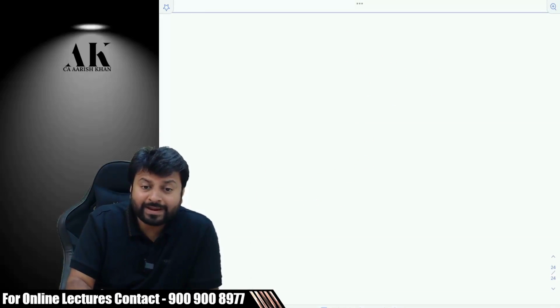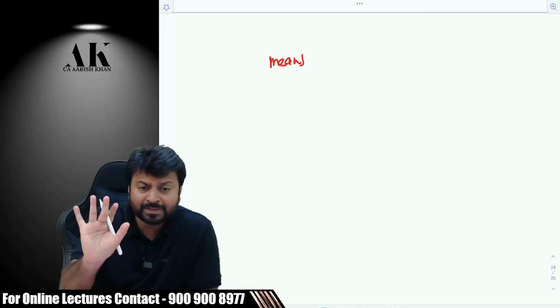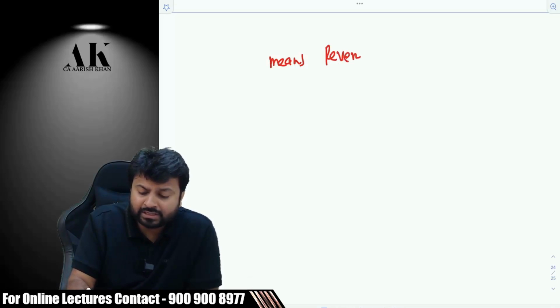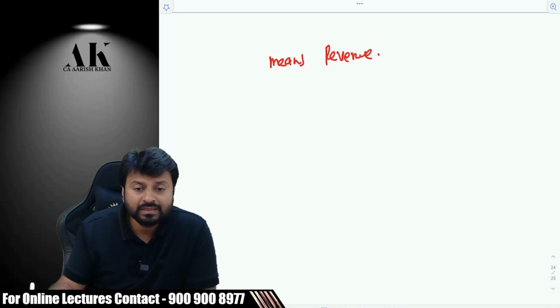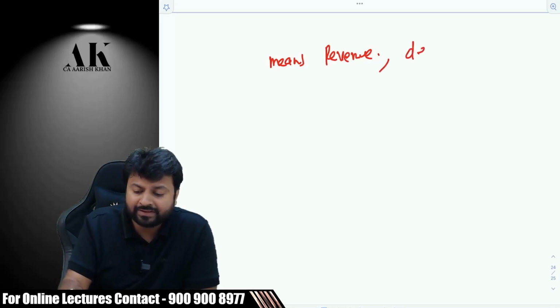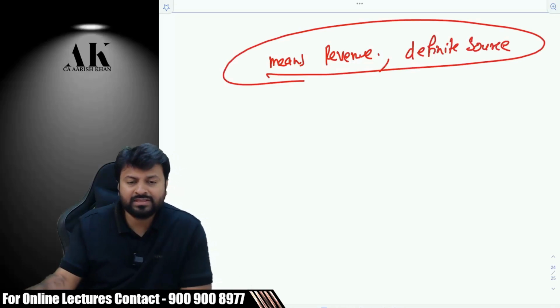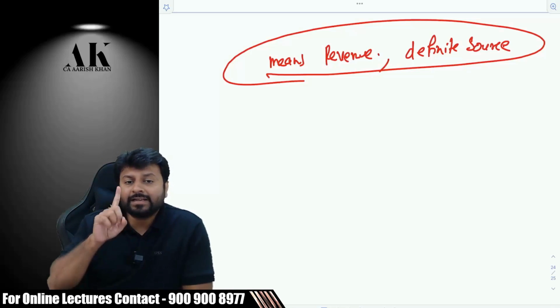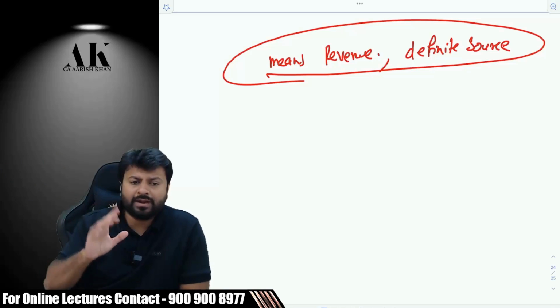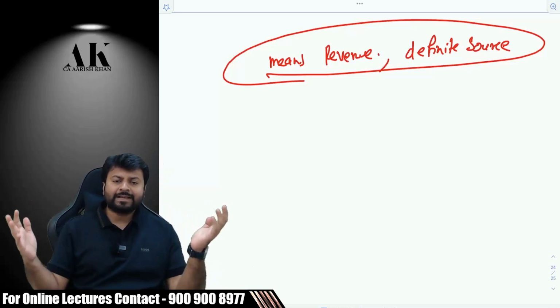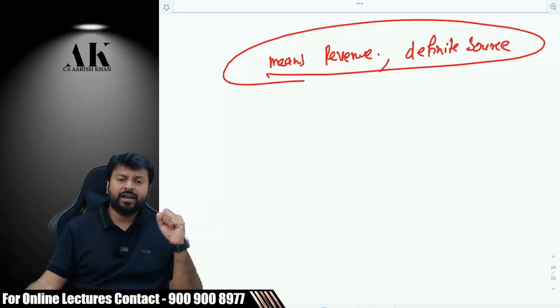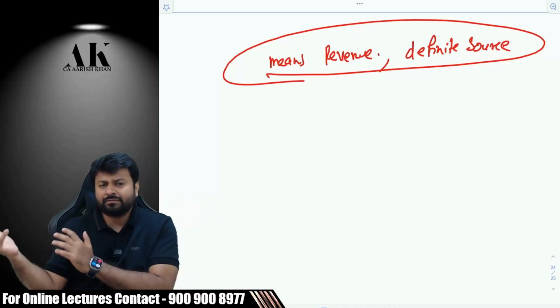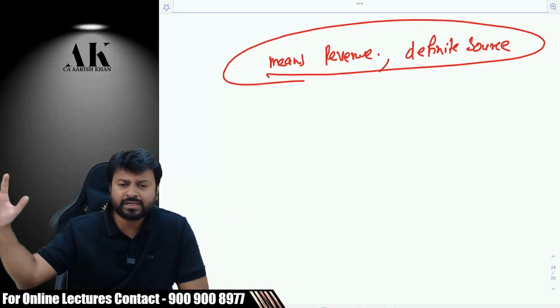What do you mean by income? Income means, as per general terminology, something which is revenue in nature, something which has a definite source. That is income. For example, salary is income because it's revenue, and it has a definite source of employment. Profit is income because it's a definite source of business. Interest is income. Dividend income is from a definite source of investments. Rental is income because there is a definite source of property.